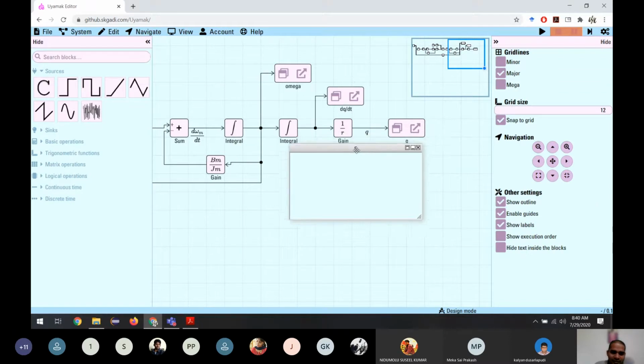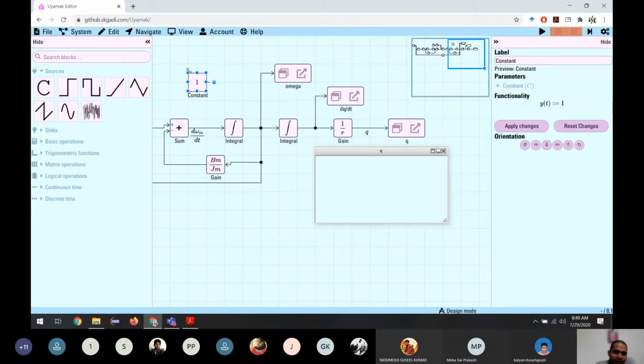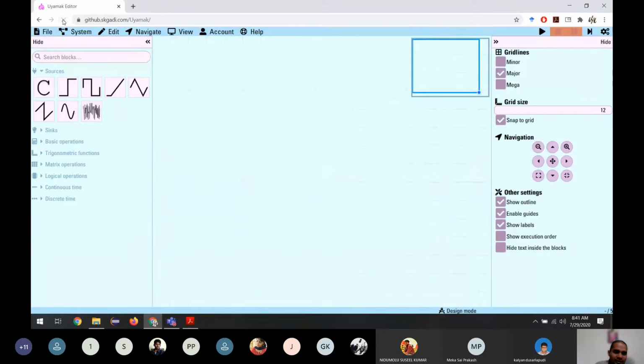This is one error. The other error is someone sent me a message that if you add one block, instead of adding one block, it's adding 3 blocks at a time. For this, what we can do is refresh it and it will solve it. I don't know exactly why it is happening. I have to look into the code. It's very rare that it happens. So I don't know yet what the reason is, but I will try to find it out.